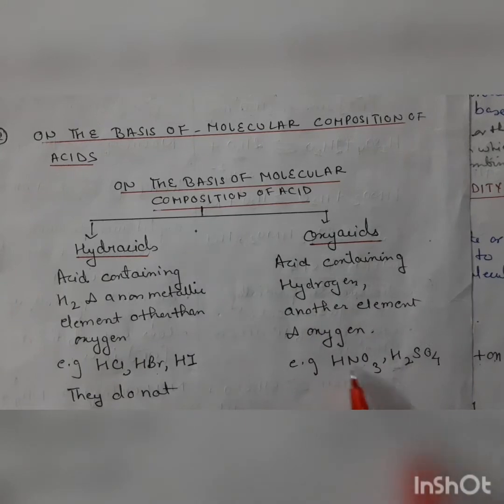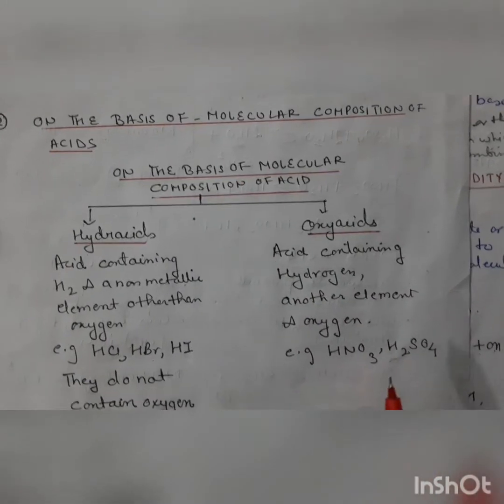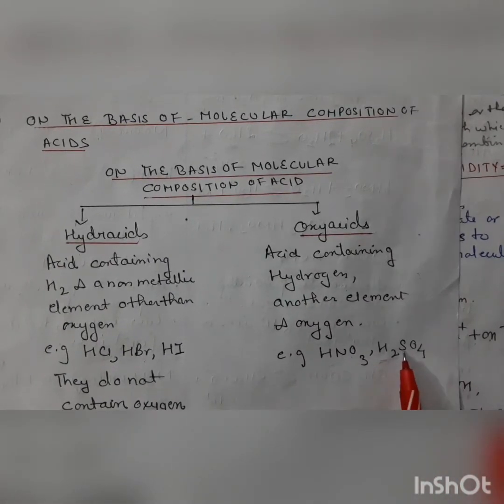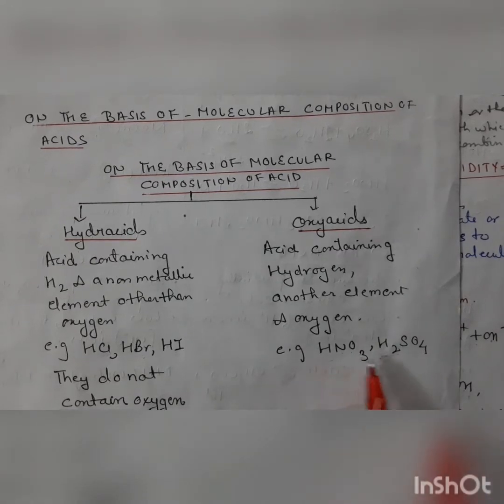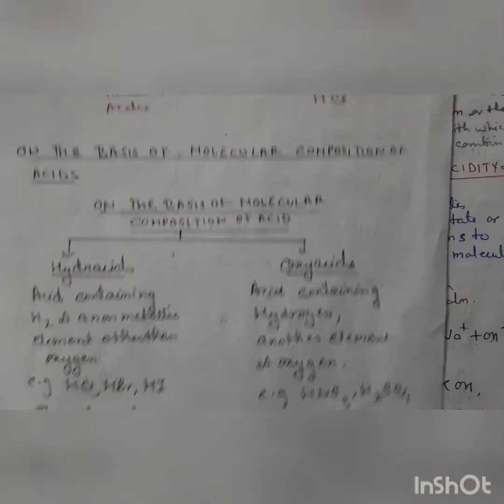Oxyacids are acids containing hydrogen, another element and oxygen. Examples are nitric acid and sulfuric acid.